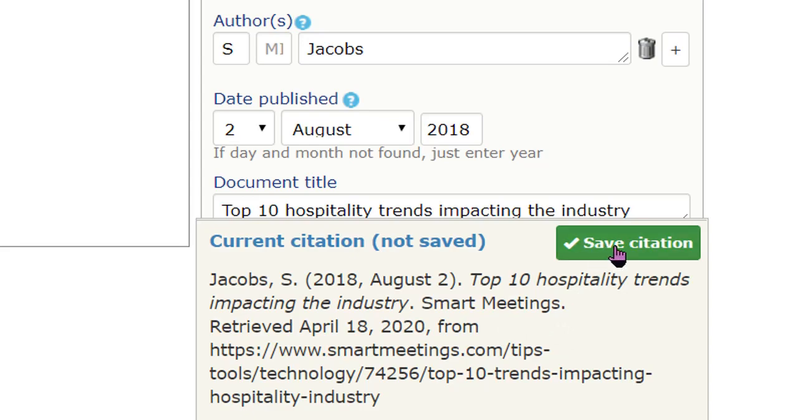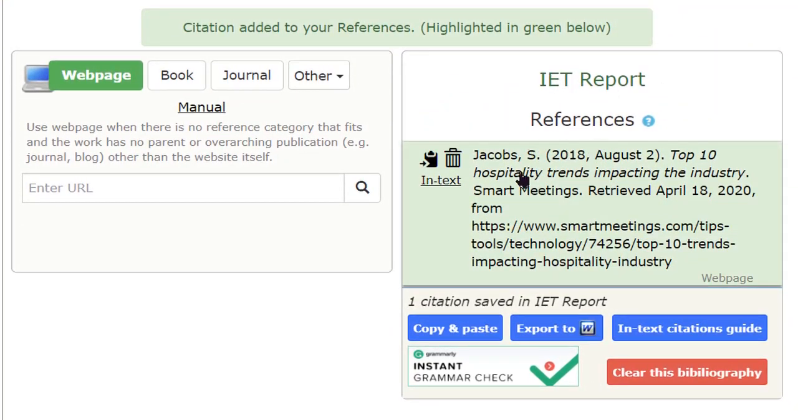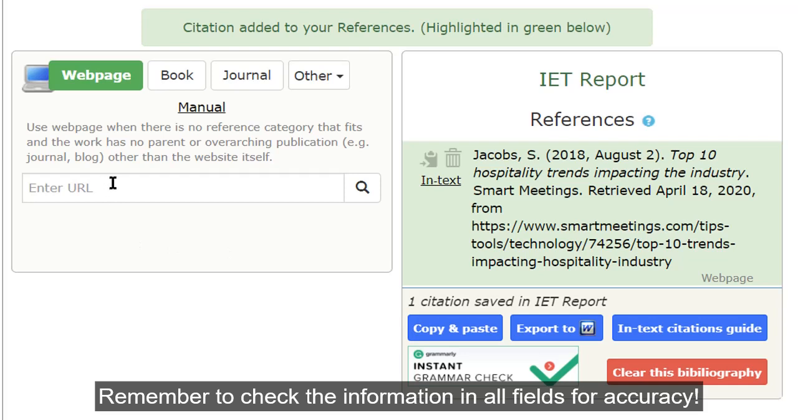So we can save this citation. Once the citation is saved, it can be found under this list. So every URL that you had here and properly formatted and saved will be listed here.